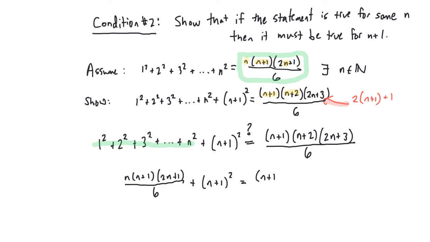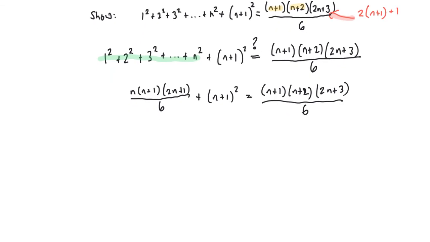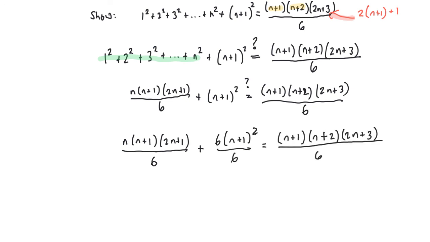So this is now just an exercise in algebra. How are we going to show that these two sides are equivalent? There's probably a lot of ways to do this, and some are going to be more efficient than others. I think most of them will begin with this step, where we get a common denominator on the left-hand side. There's a fraction added to n plus 1 squared, so it would be good to get n plus 1 squared over 6. So my next step would probably be to rewrite the left-hand side kind of like this, and the right-hand side stays the same.